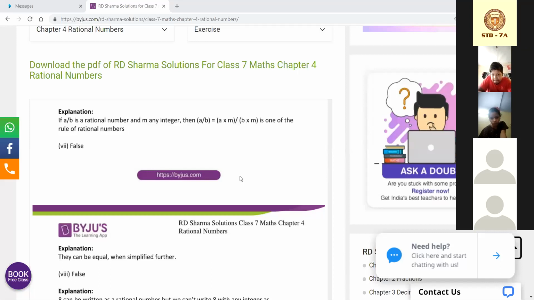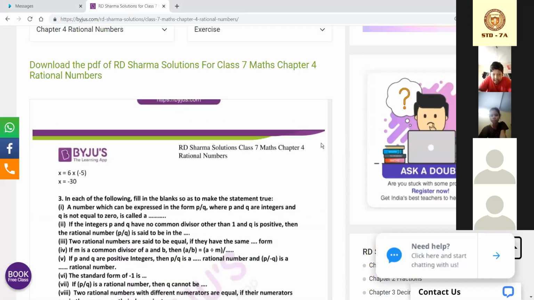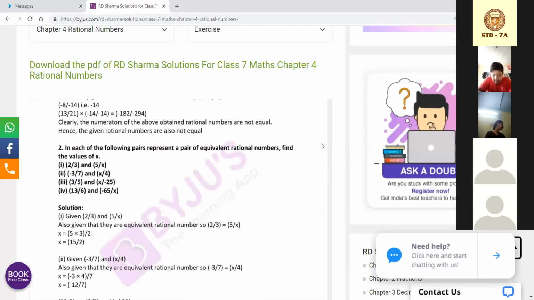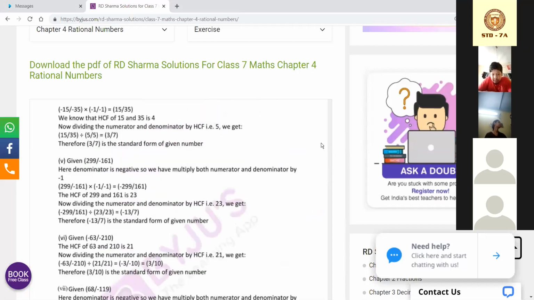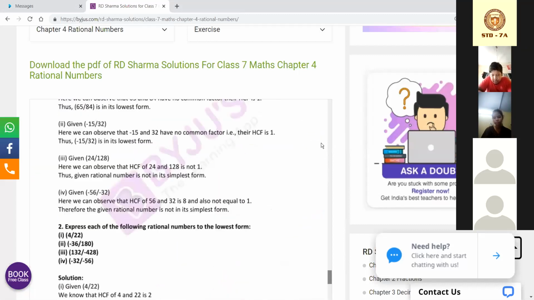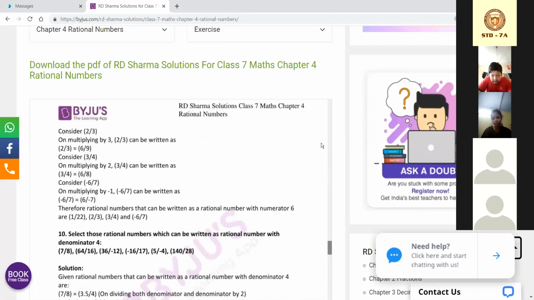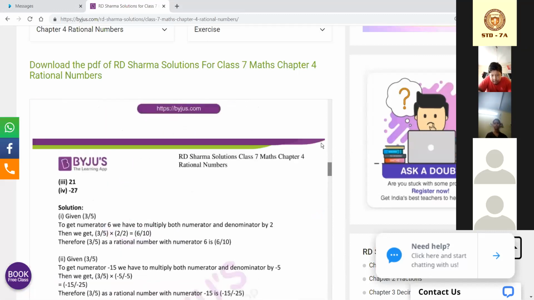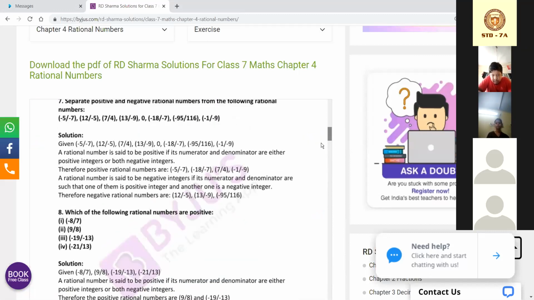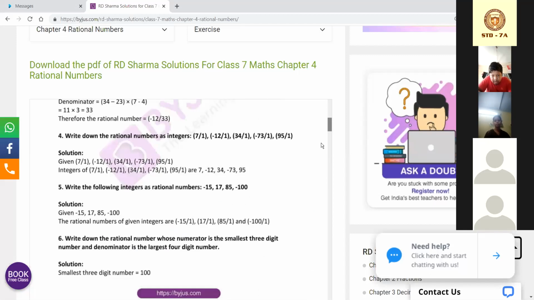Ma'am, this is the Byju's app. Yes, Byju's, not app. Are you from Ideal Public School, ma'am? Yeah, I am from Byju's. Why? Just why I'm asking you.